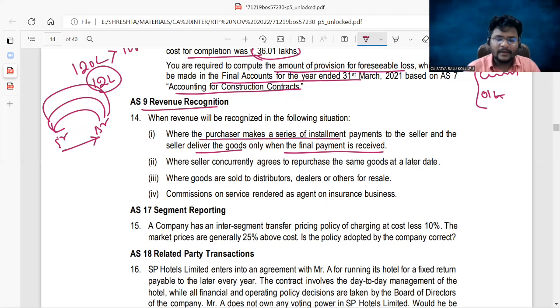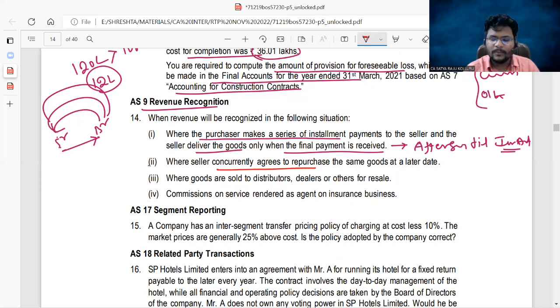Now, in the given case, the real risks and rewards incidental to ownership are transferred from seller to the buyer when the seller receives the final installment. Till that date, the seller can treat the entire installment amounts as advances only. Do you agree? So that's why in the given case, revenue can be recognized only after getting the final installment amount.